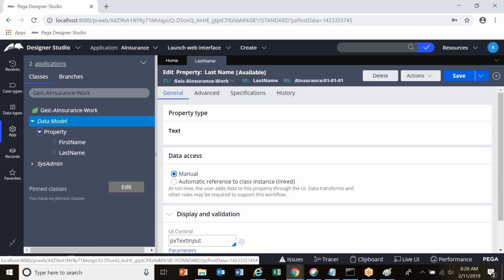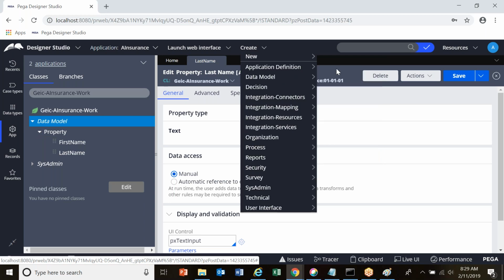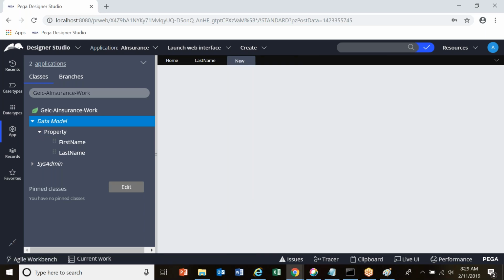Now, I'll create another property called age property. I'll do it in a different way. See here, there is something called the create button. From this, go to the data model tab. From the data model tab, there is property. This is another way of creating rules.